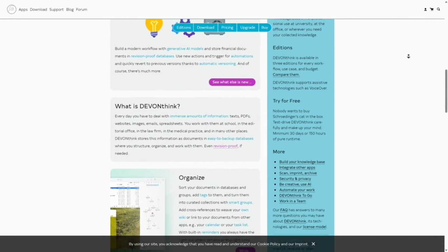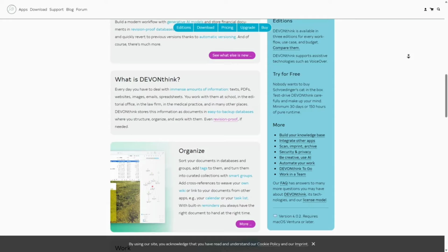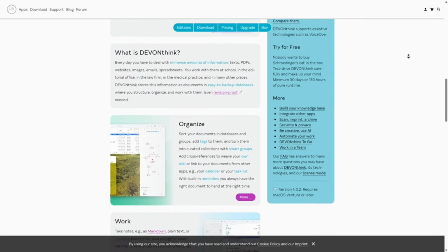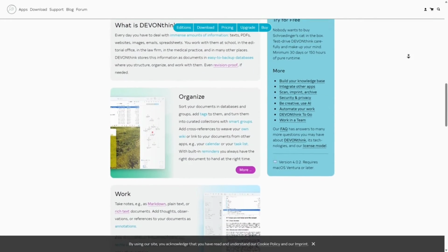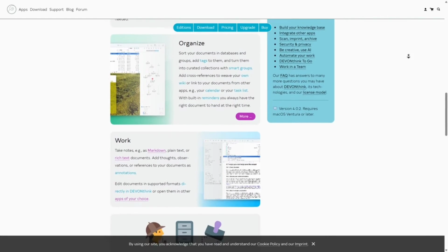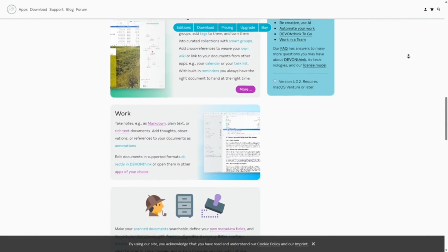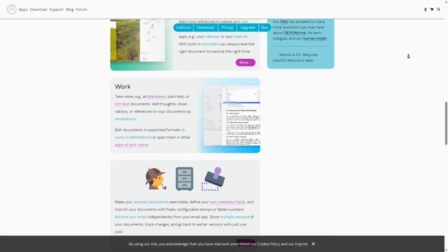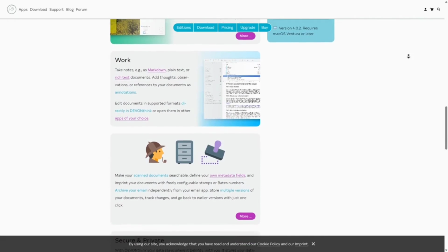It handles a wide variety of file types, with built-in OCR, tagging and smart search, and AI-powered organization and grouping. This is great for researchers, academics, and lawyers. Setbacks: macOS only, steeper learning curve, and a paid license is required.